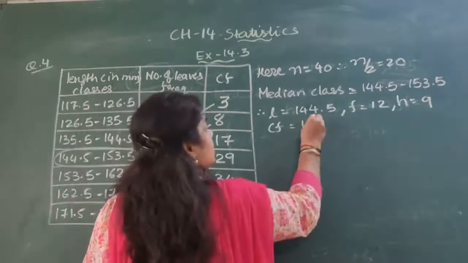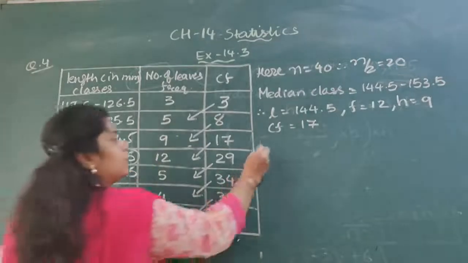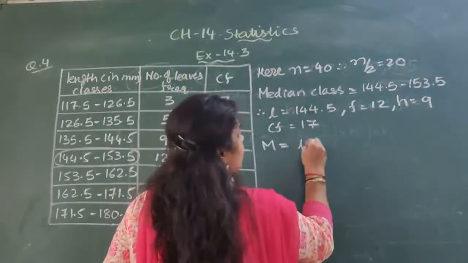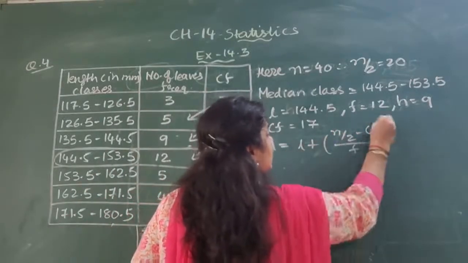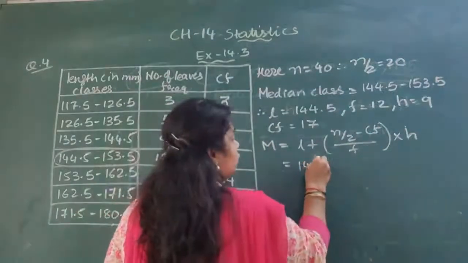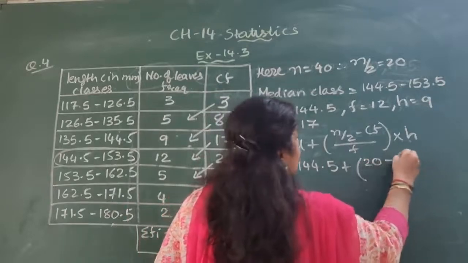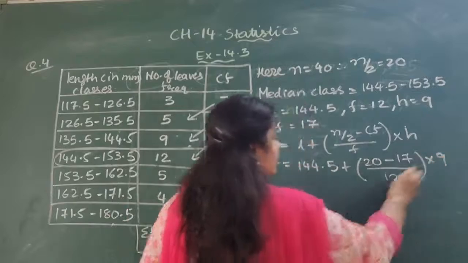So 17 is CF. Now once we get all the data, we just put in the formula: M is equal to L plus (n by 2 minus CF) by f into h. So it is 144.5 plus (20 minus 17) by 12 into 9.